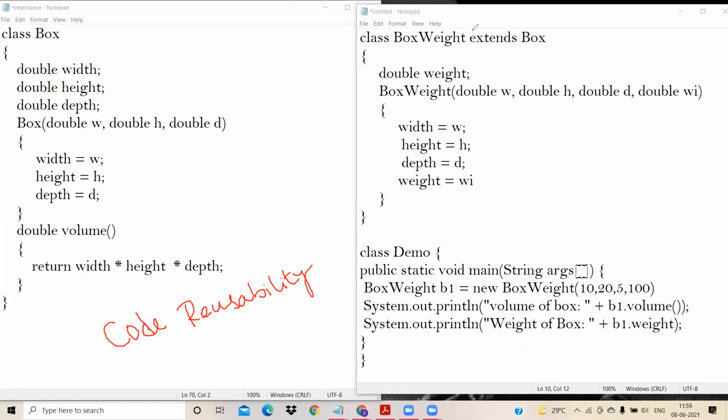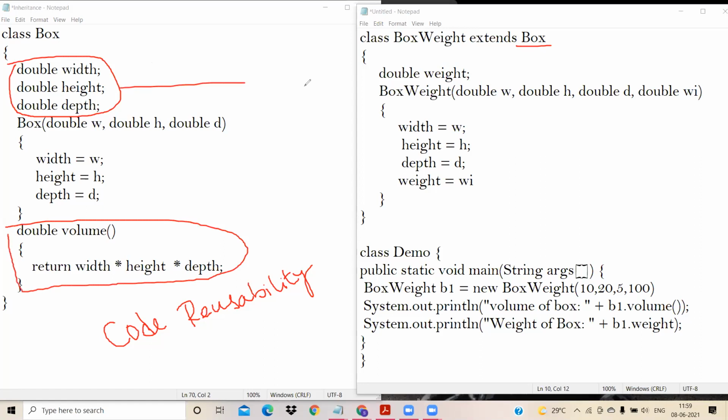Okay. You see that here I have used a class called box weight, which is trying to extend box. I'm trying to inherit all the members, not the constructor. All the members, this and this volume. Both members I'm trying to inherit inside this class called box weight. Otherwise, what we have to do? The same block of code we need to write inside this class called box weight. Instead of writing the code, I've just inherited from my base class, from my super class, that is this box.